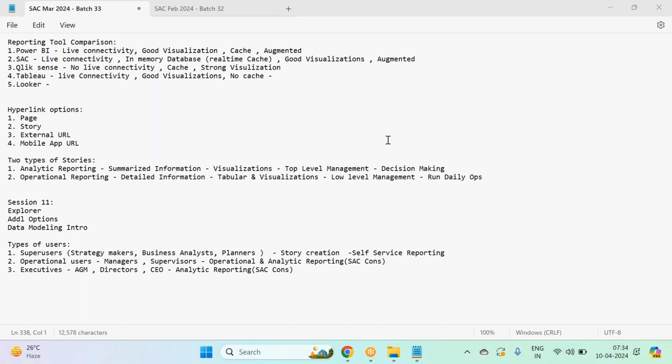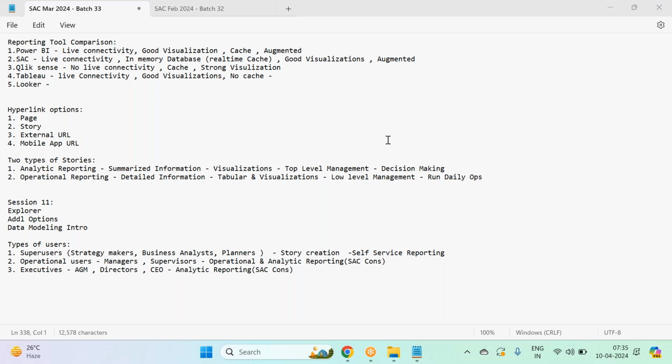So these business analysts will come to SAC. They play with the data. They build their own dashboards. Coming to the other types of users, like operational users, like managers and supervisors. All your managers and supervisors fall into operational users. These users have no idea about SAP Analytics Cloud.